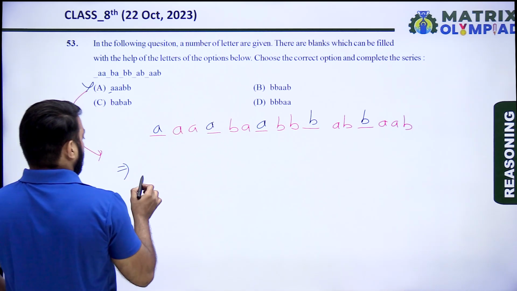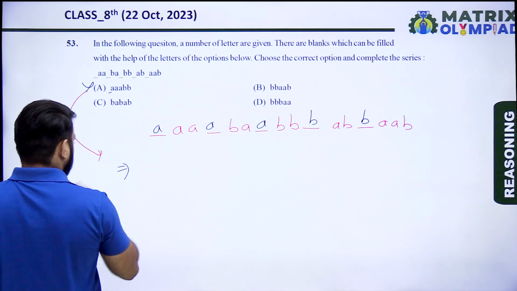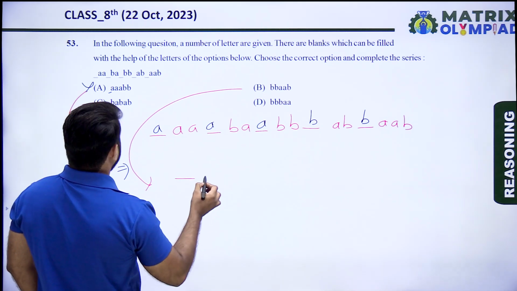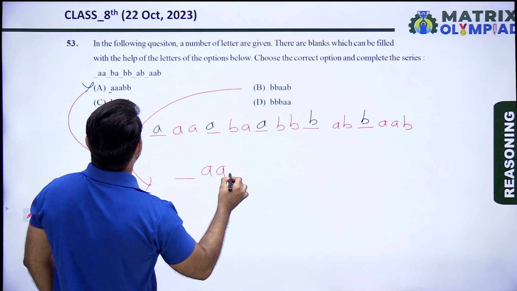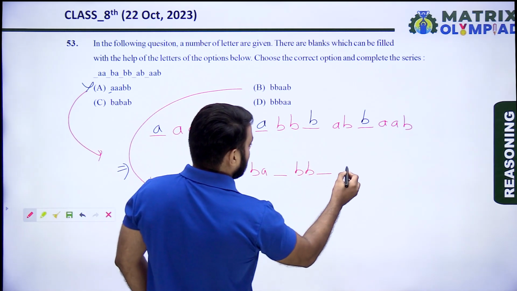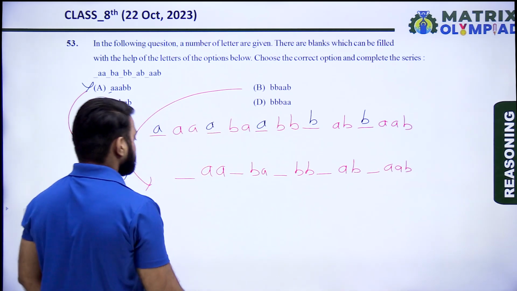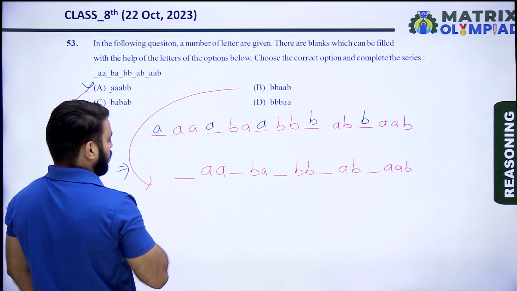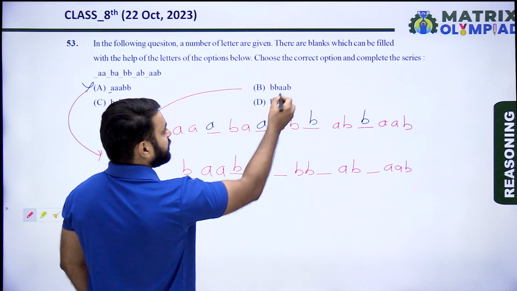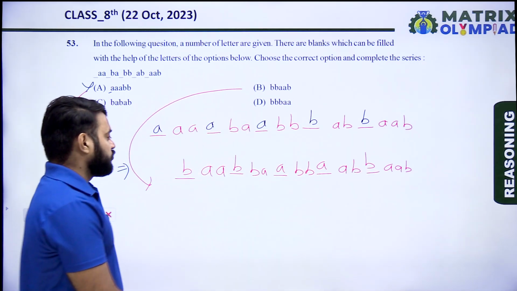Now taking option B. First write the series: A blank A blank B A blank B B blank A B blank A B. Now put in option B: the first blank is B, then B, A, B. Now checking.